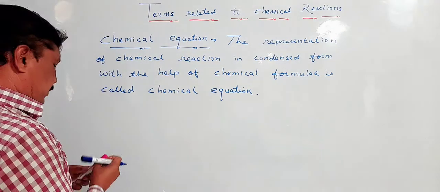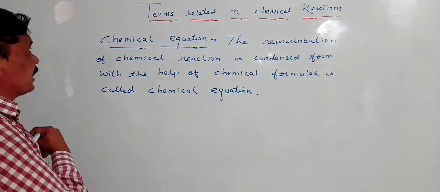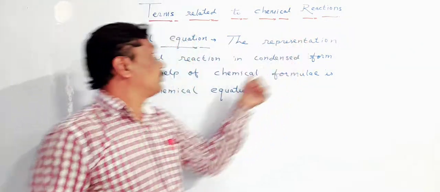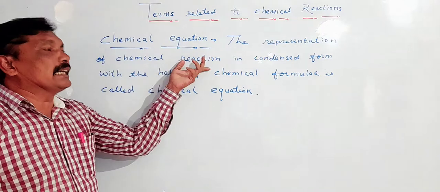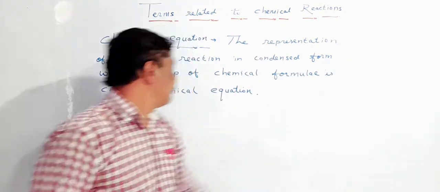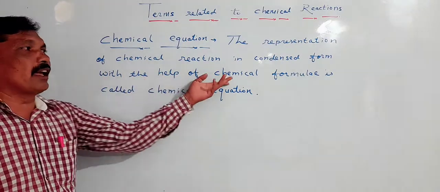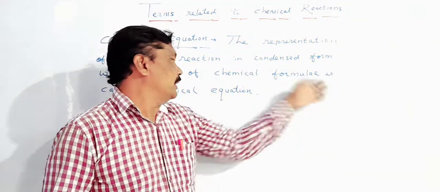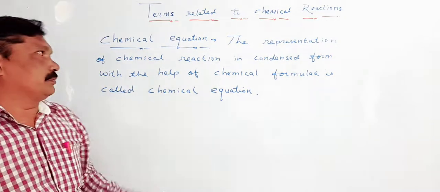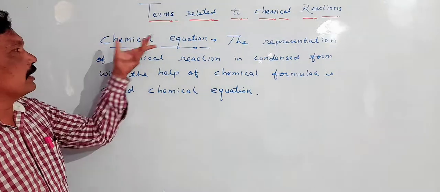Chemical equation. What is chemical equation? The representation of chemical reaction in condensed form with the help of chemical formula is called chemical equation. One more time.